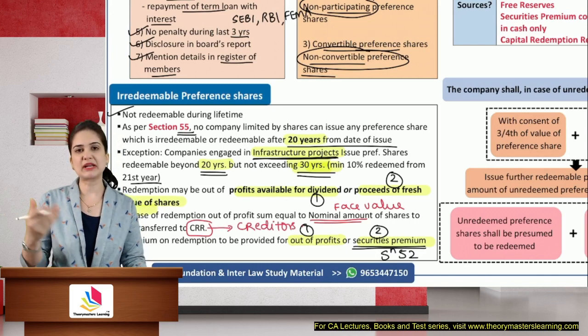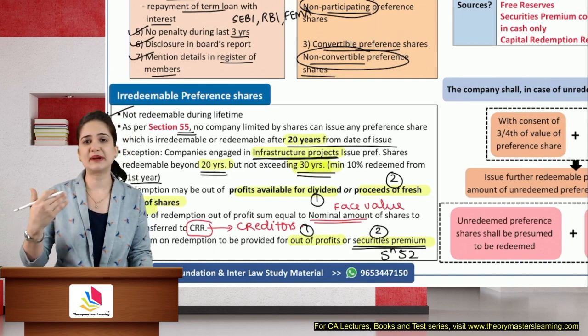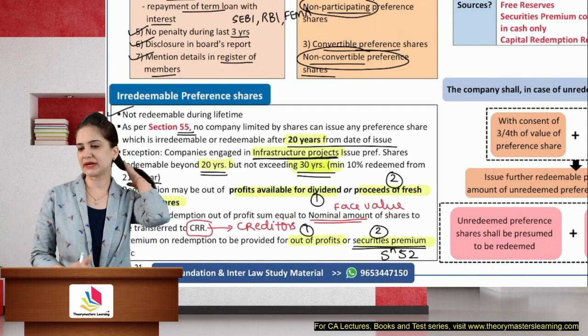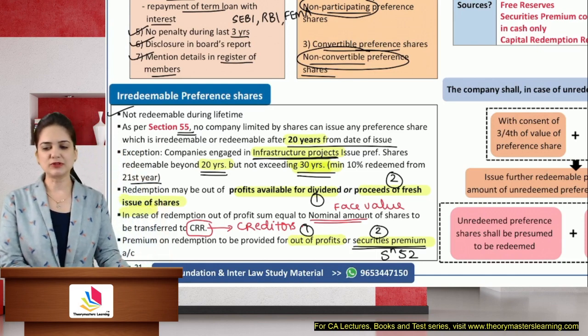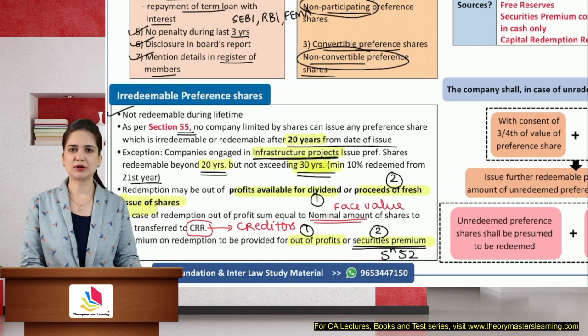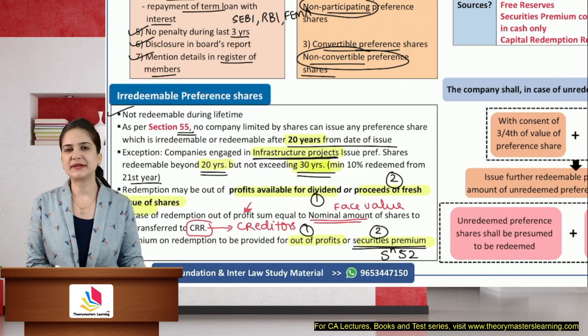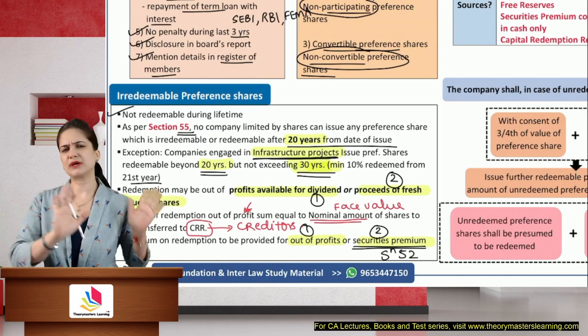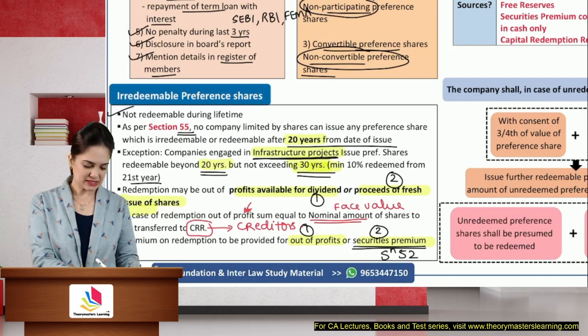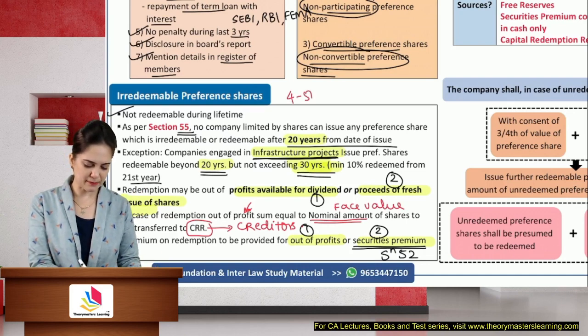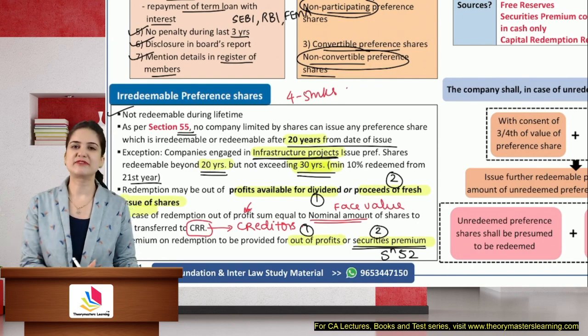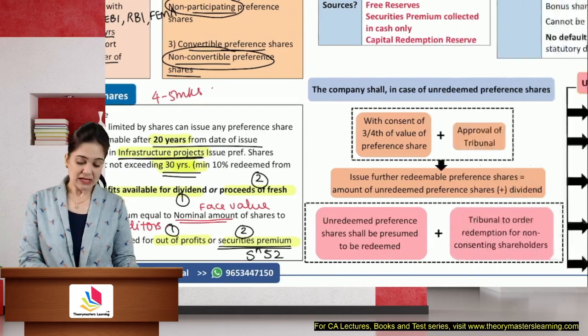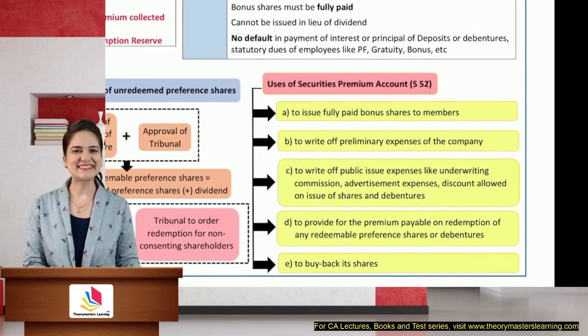This can be also capitalized. You can use it for issuing fully paid up bonus shares, but it is basically to provide greater assurance to the creditors that don't worry, even though we are using your money, the profits which are available for dividend, and they were free reserve, they were for your repayment, but we are creating CRR from that profit, so don't worry, later on your capital will be reinstated. You need not worry, company will have enough money to pay you. This can be asked as a short note, students. 4 to 5 mark question can be asked, and the content which I have given in the chart book is sufficient. Section 52 I had mentioned, so let us discuss that first.